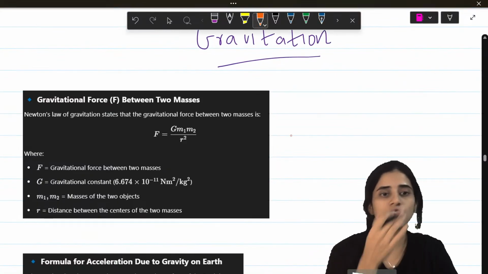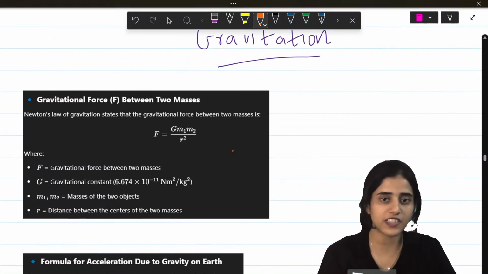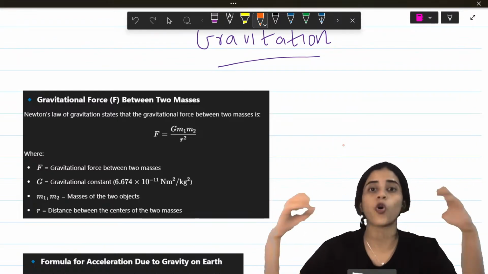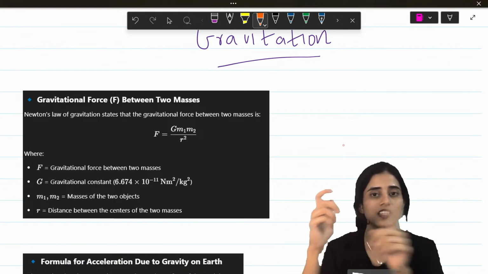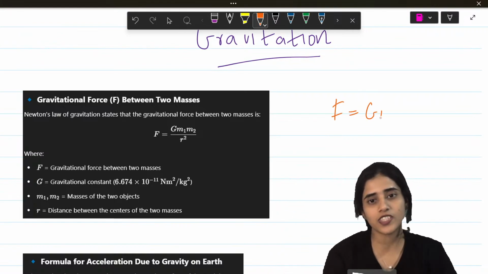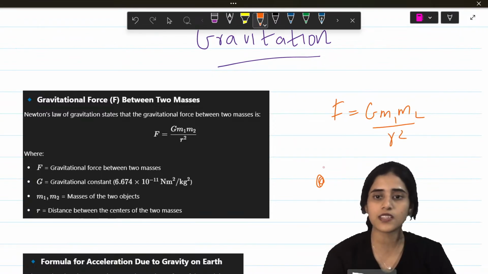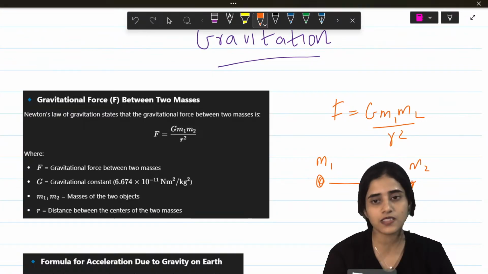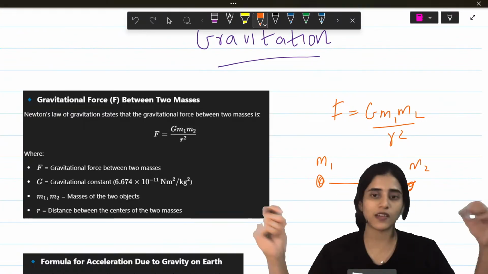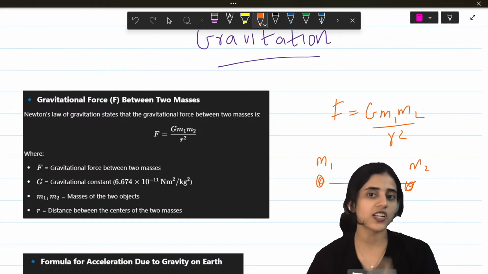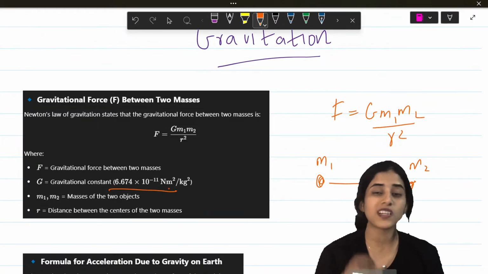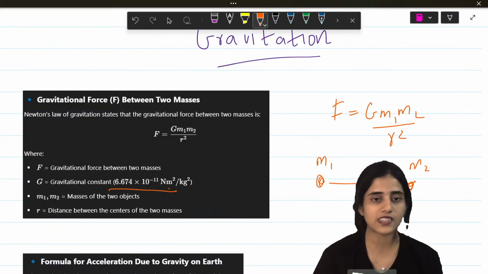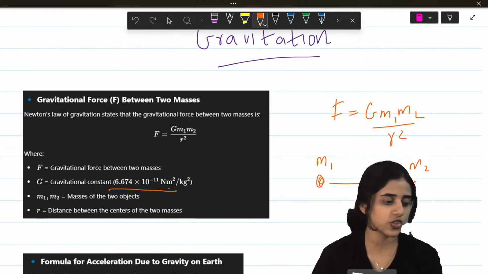Okay, so first thing, universal gravitational constant, which is Newton's law of gravitation. If you have two masses, there is a force between them, and that force depends on the masses and the distance between them. That is how you get F is equal to G m1 m2 by r square. This mass is m1, this mass is m2. The distance between them is r, so they have a force acting on them. Now this force is proportional to m1 m2 by r square. When you remove the proportionality, you get a constant. You have to remember the value of G, 6.67 into 10 raised to minus 11. It will not be given to you.